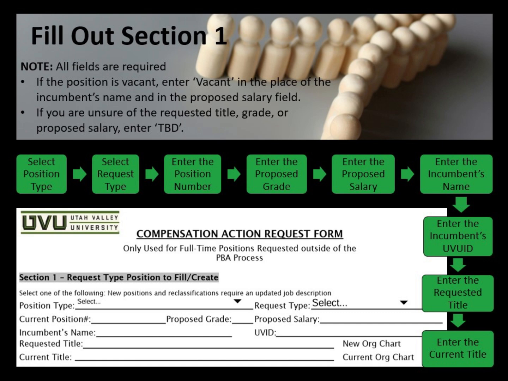Start by using the drop-down bar to select the position type. These options include exempt, non-exempt, or faculty. Use the drop-down bar to select the request type. These options include the request types previously reviewed in this video, such as reclassifications and market evaluations. Enter the current position number. Enter the proposed grade. Enter the proposed salary. Enter the incumbent's name. Enter the incumbent's UVU ID. Enter the requested title. And finally, enter the current title.